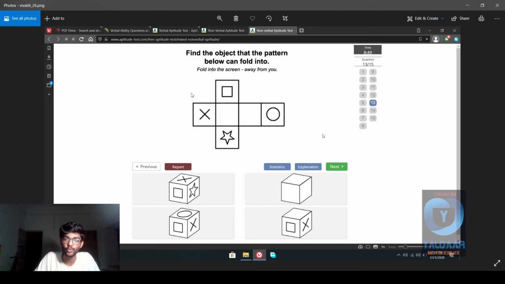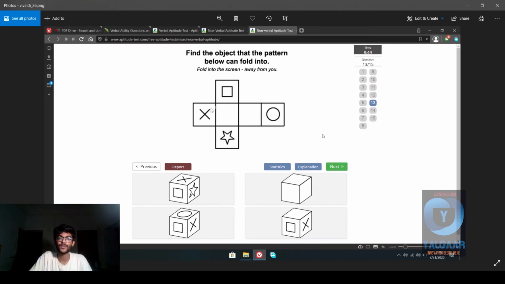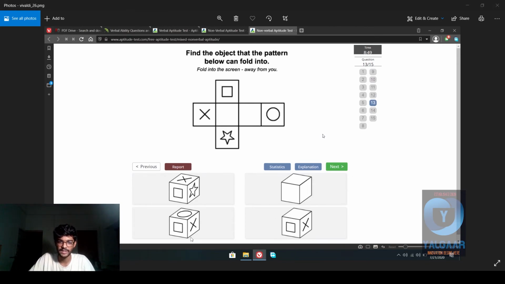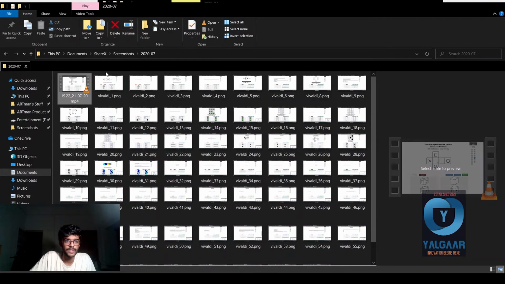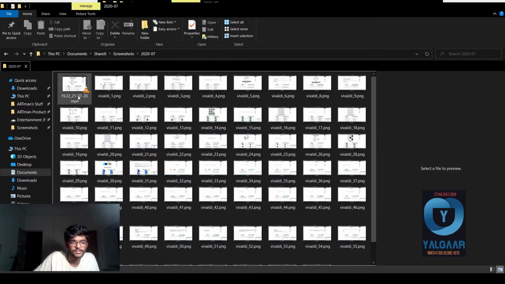Now the object that the pattern below can fold into. There's a really cool one, this is actually, okay, so fold into the screen away from you. Okay, so now find the object that the pattern below can fold into. So if you look at it, I'm just going to give you an immediate answer. So let's pay close attention.